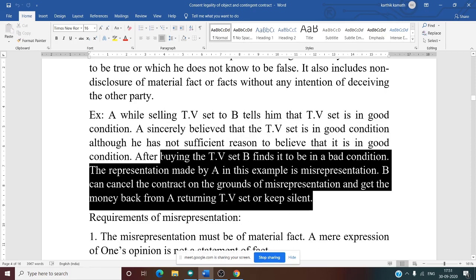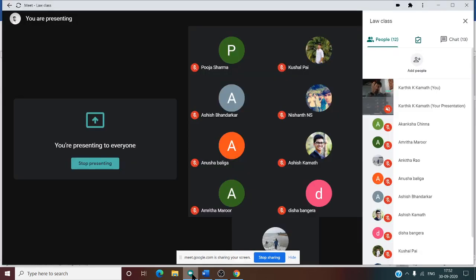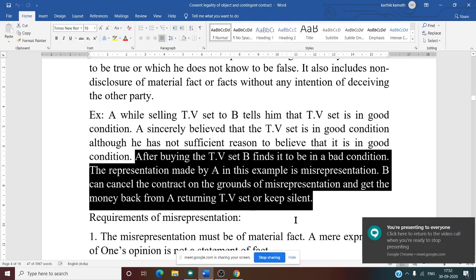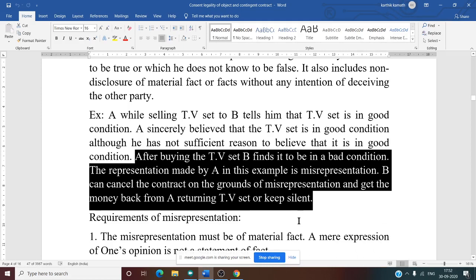After buying the TV set, B finds that it is in a bad condition. Now there is a defect in the TV. The representation made by A in this example is misrepresentation. Why is it a misrepresentation? B can cancel the contract on the grounds of misrepresentation and get the money back from A, returning the TV set,